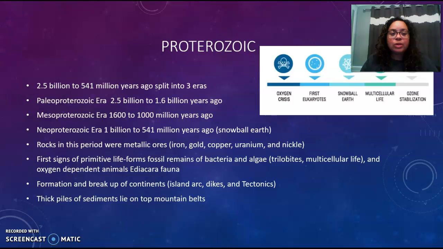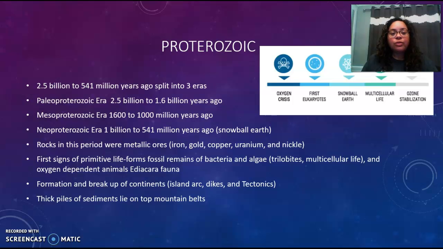And this was also the eon of the first signs of primitive life. This was seen in fossil remains of bacteria and algae called trilobites. And we also noticed that multicellular life was forming. And oxygen-dependent animals known as Ediacara fauna were forming on Earth as well.